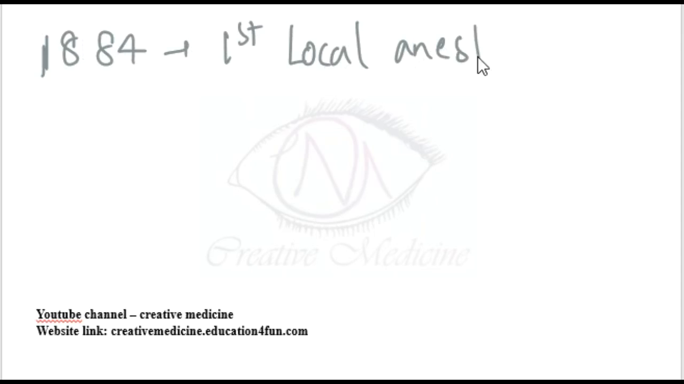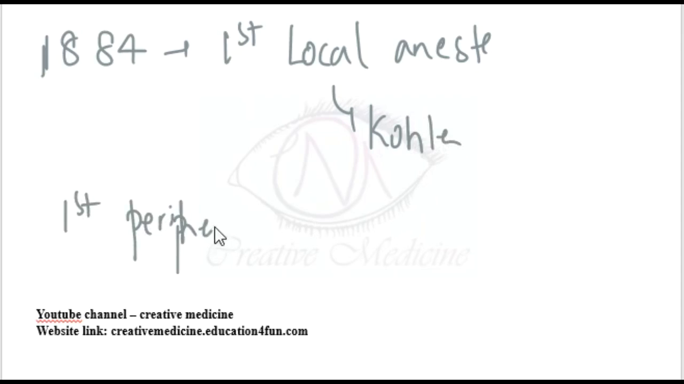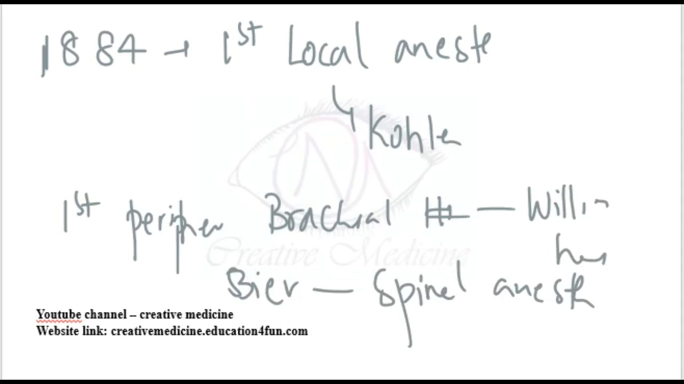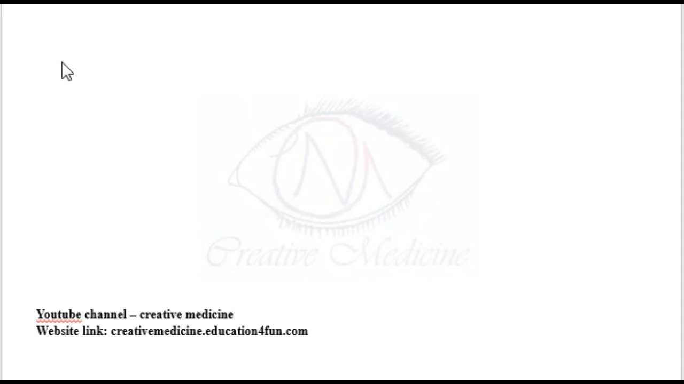When was the first local anesthesia introduced? The first local anesthesia was introduced by Dr. Karl Koller. The first peripheral brachial plexus block with cocaine was given by William Halsted. Then August Bier gave the first spinal anesthesia, and he is also called the father of regional anesthesia. Then who gave the stages of anesthesia? The stages of anesthesia were given by Arthur Ernest Guedel. Okay, so we will see them again.